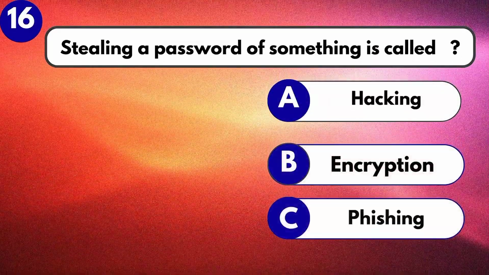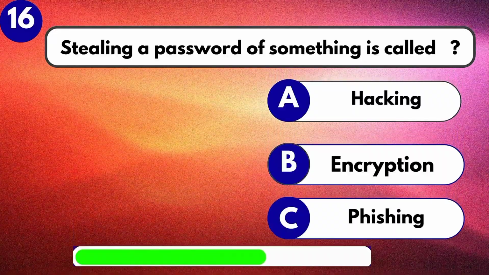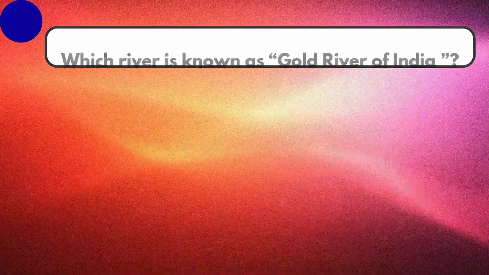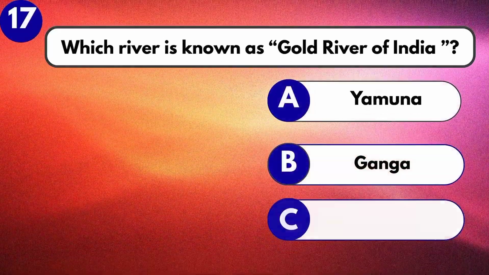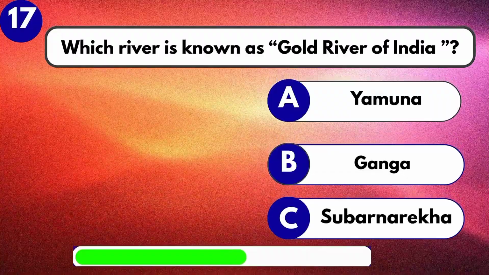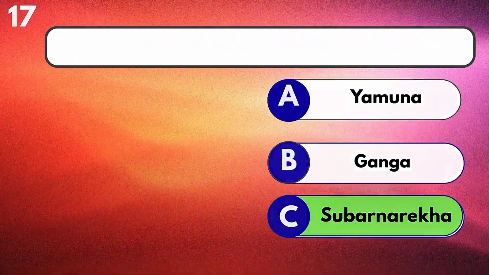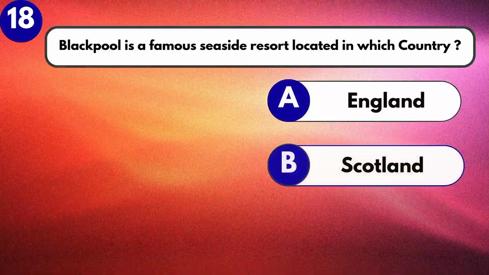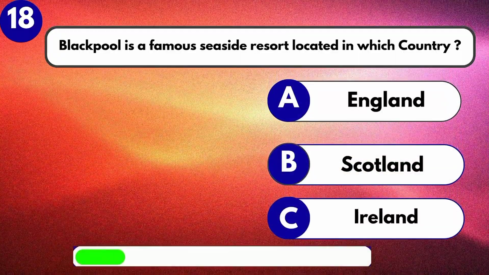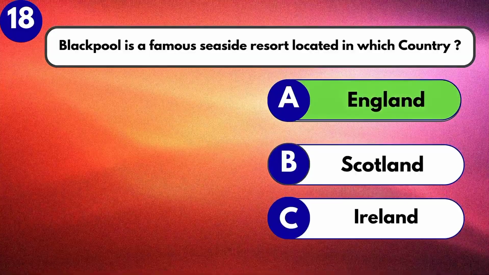Stealing a password of something is called hacking. Which river is known as Gold River of India? Subarnarekha. Blackpool is a famous seaside resort located in which country? England.